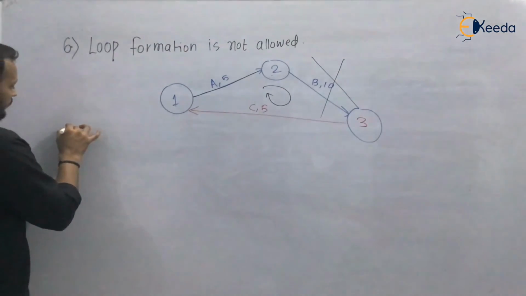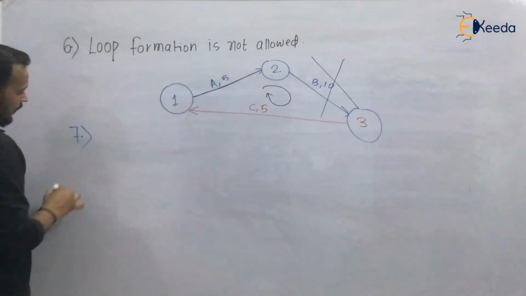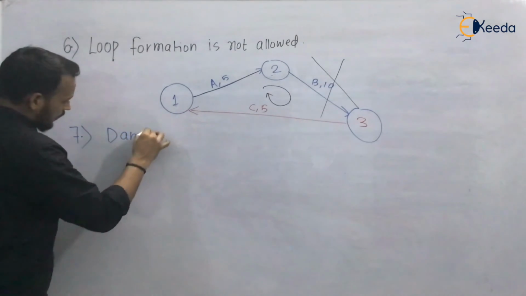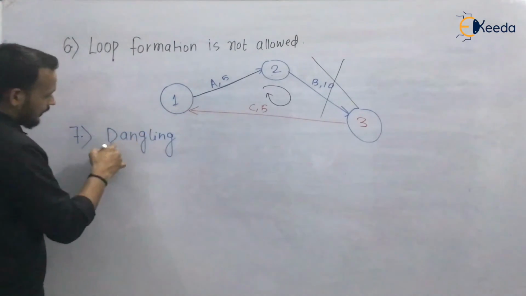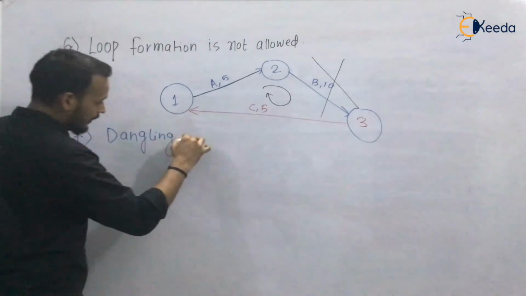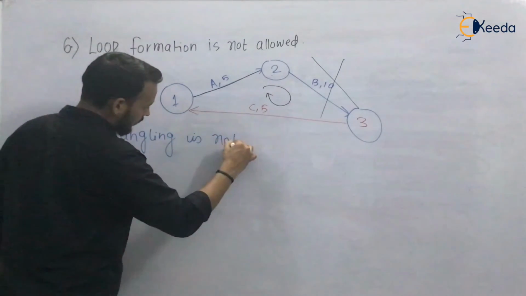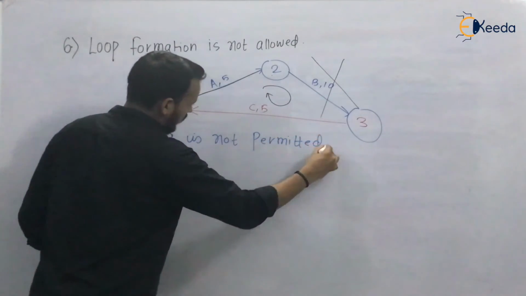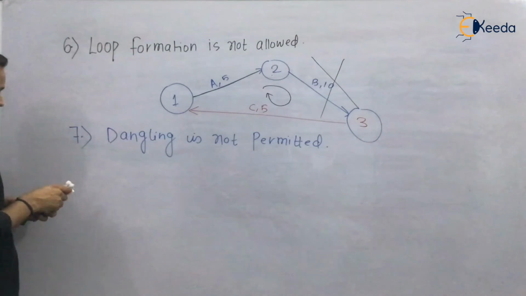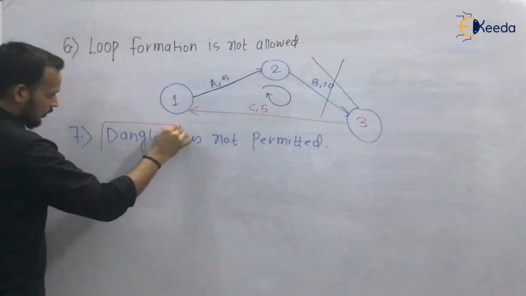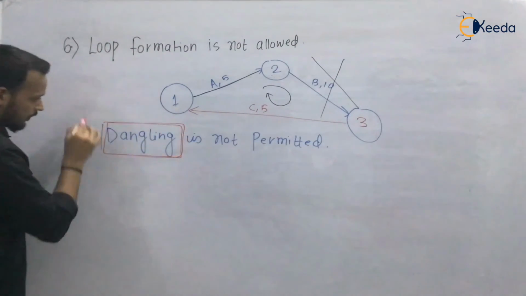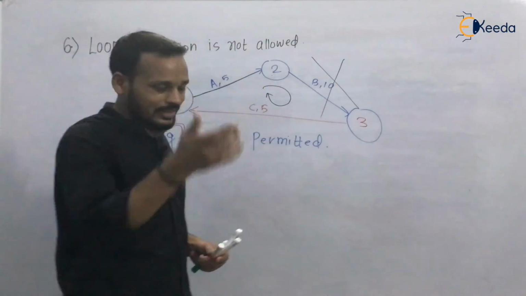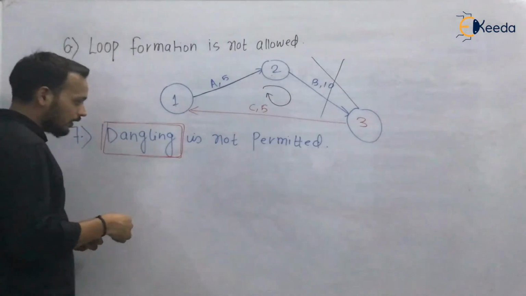The last rule, rule number 7, says that dangling is not permitted. So what is dangling? Again draw the network diagram.